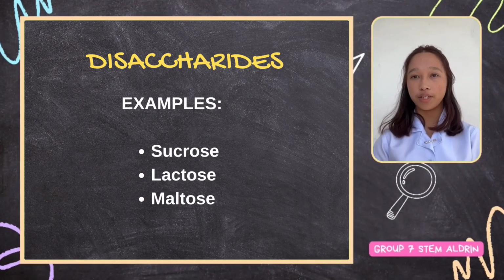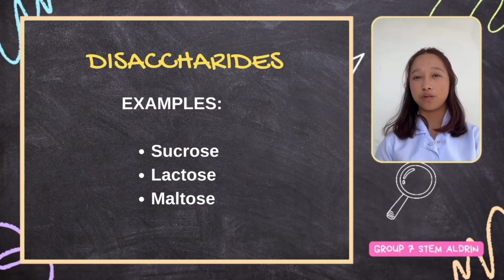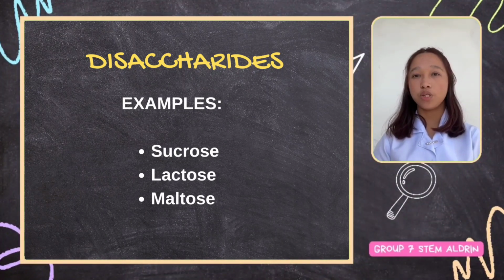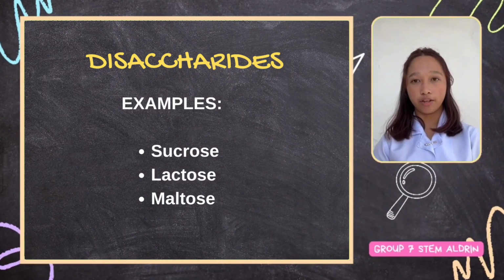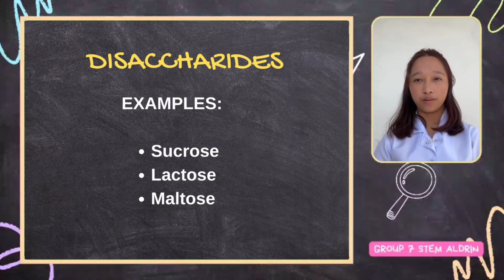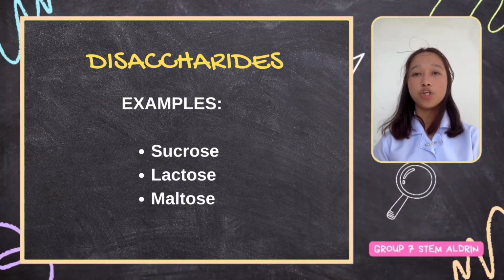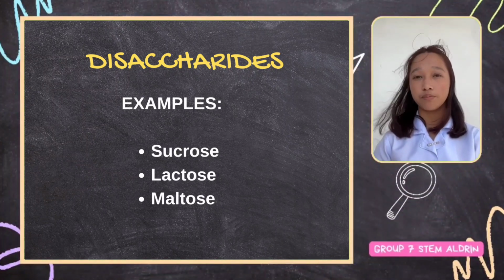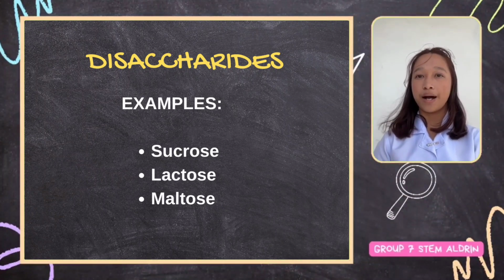Next is lactose. It is sugar found in milk and dairy products. Lactose is broken down by the enzyme lactase in the digestive system to its monosaccharide components, which can be absorbed and used for energy. Last is maltose. It is produced during the digestion of starch and is found in germinating grains. Example is barley, leading to its presence in malted foods and beverages. Maltose is often referred to as malt salt.